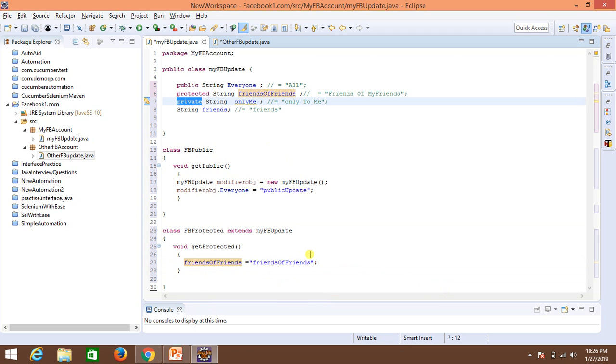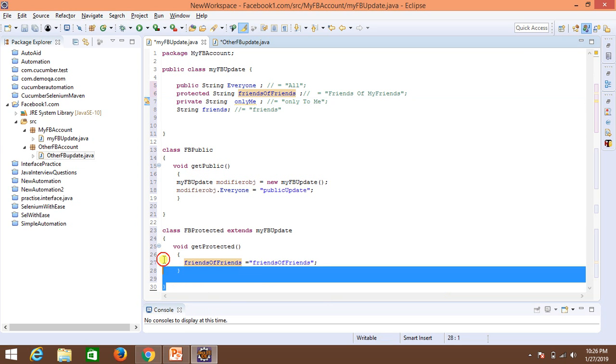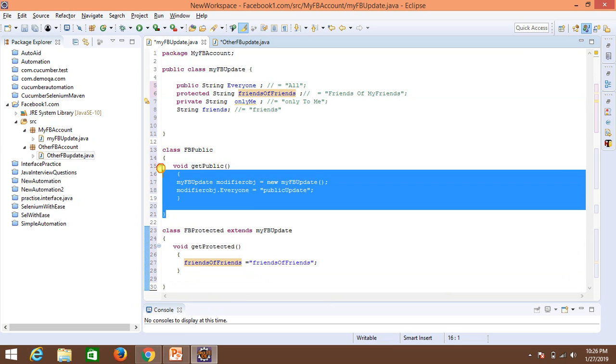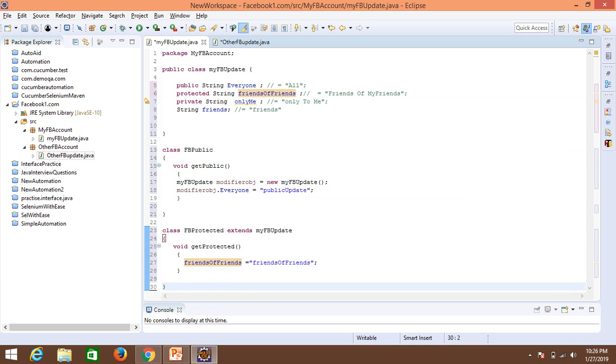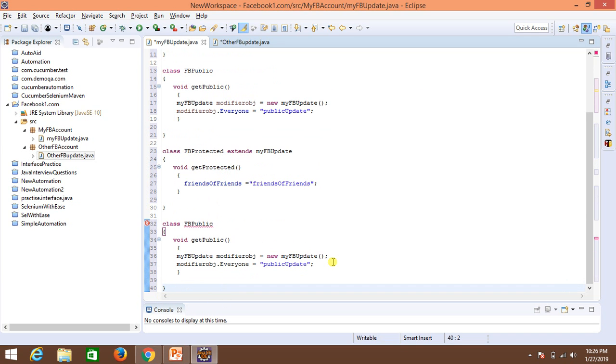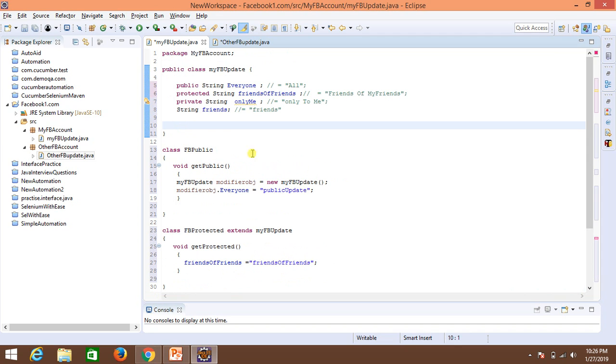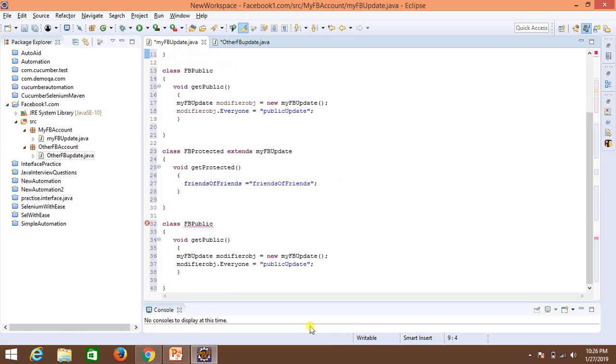Let's jump on to the third one, which is private. If it is private, there is no way you can access it outside the same class, which means the scope of this variable is only within this class. I'll tell you how. Let's say this is private.